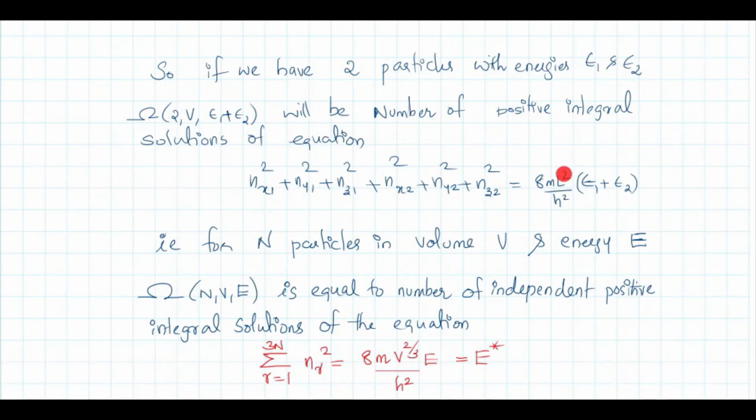Here you have L square. What is L square? L cube is V, so L is V raised to 1 by 3. For a cube, volume is L cube, it is V. So L is V raised to 1 by 3, and L square is V raised to 2 by 3.